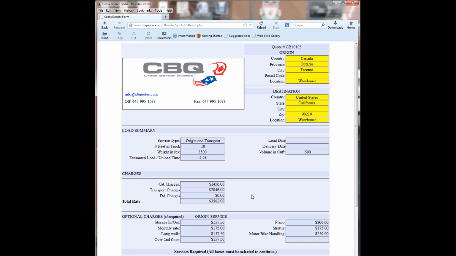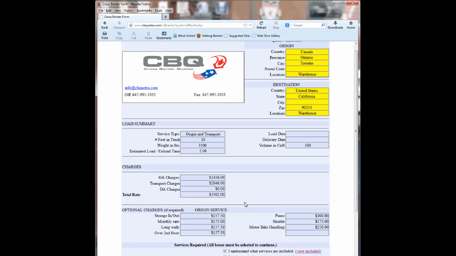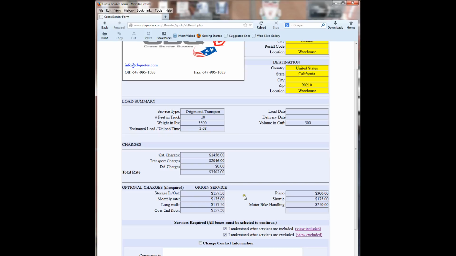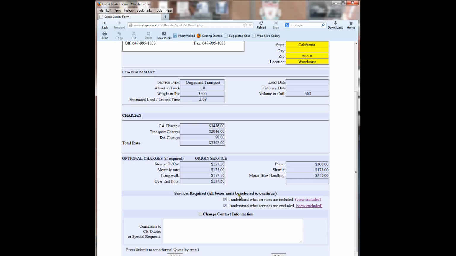Our system is designed for US-based movers, and we assume that you will want to do all your own work in the United States, and so we will never include in our quotes the DA charges. The next section is optional charges, and in this case they're pretty obvious, the usual type of options. If you wanted one of these options, you would take the figure shown and add it to the grand total to give you a final figure.